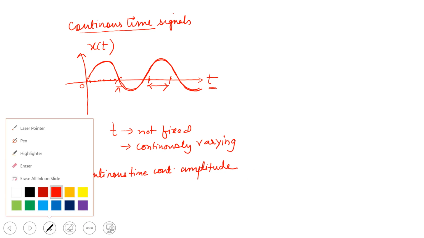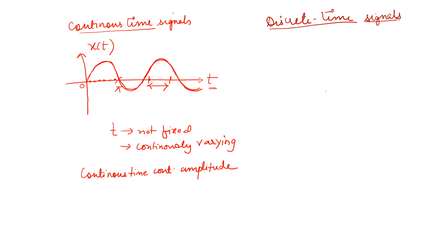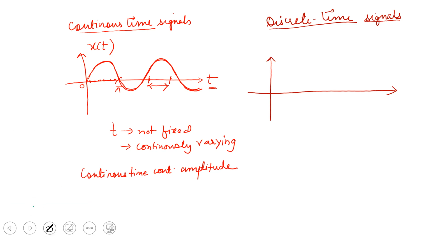Similarly, now we'll be talking about discrete time signals. The discrete time signals are the signals in which, as the name indicates, the time is discrete. The time is not continuous. If I want to plot the same sinusoidal signal in a discrete form, the discrete time signals are the signals in which we don't take all the values of t. In fact, we take only some samples of the original signal, instead of taking all the samples.